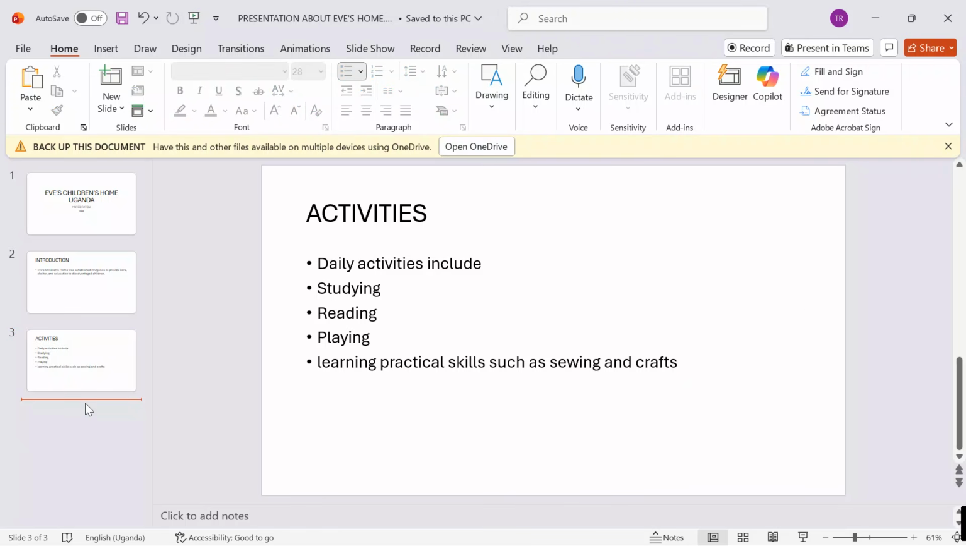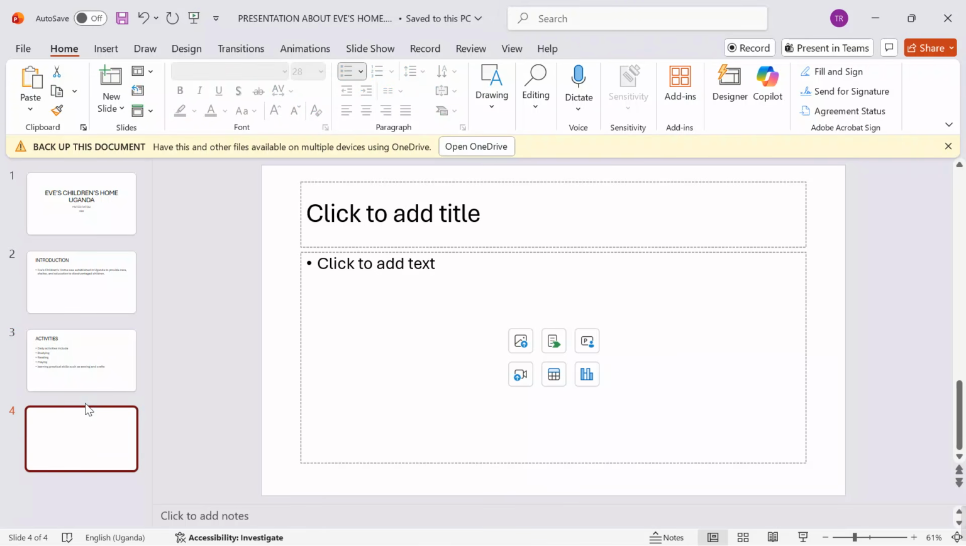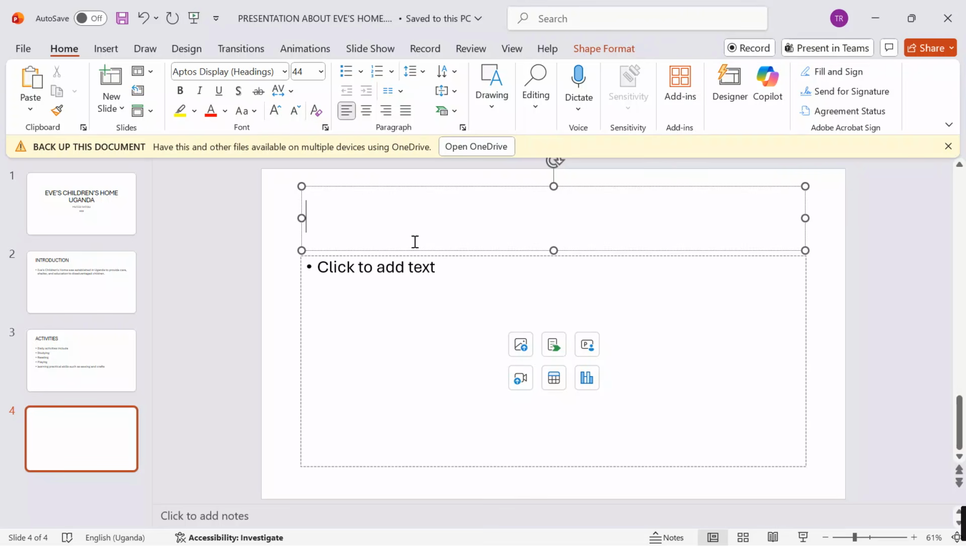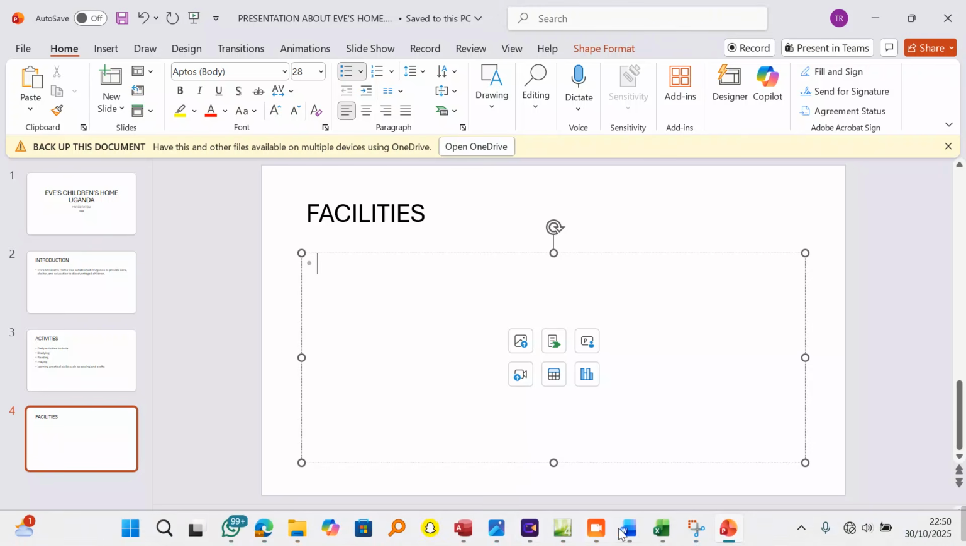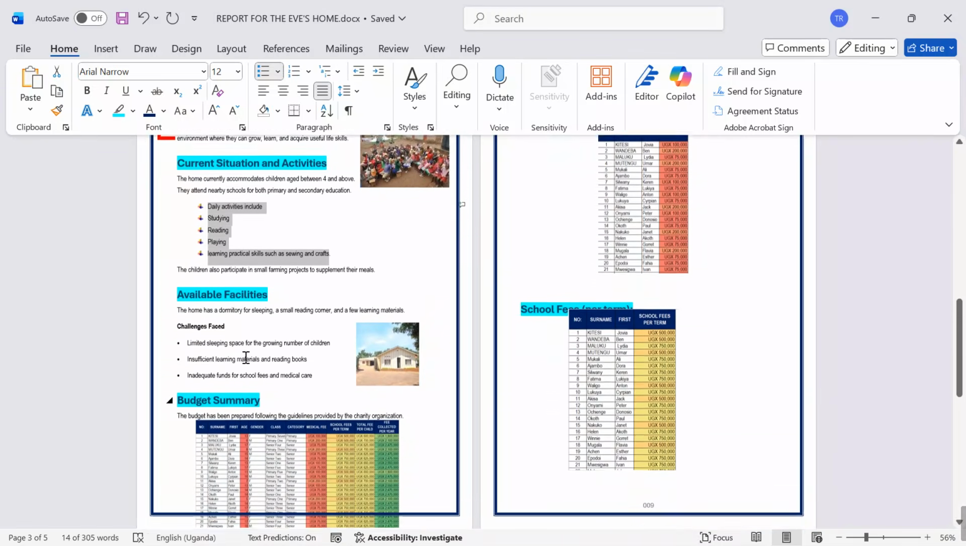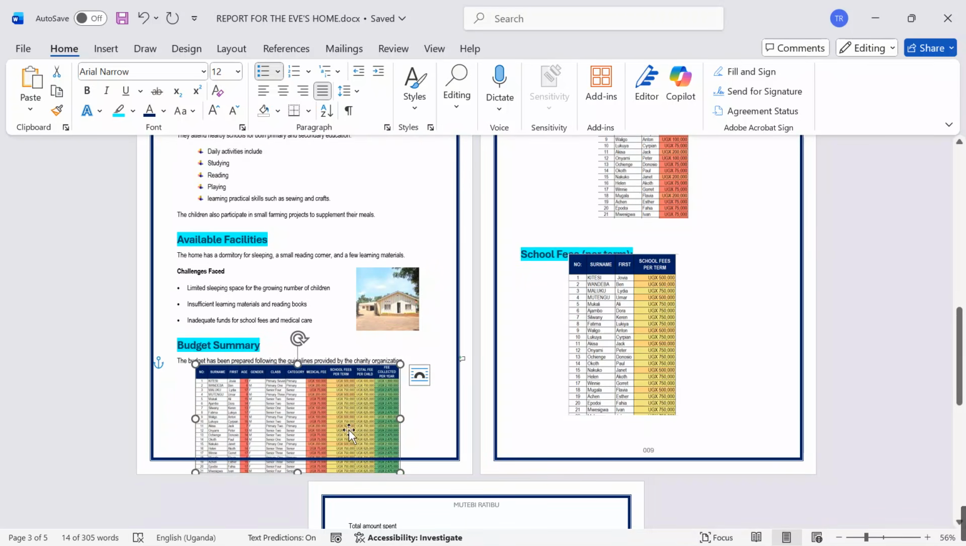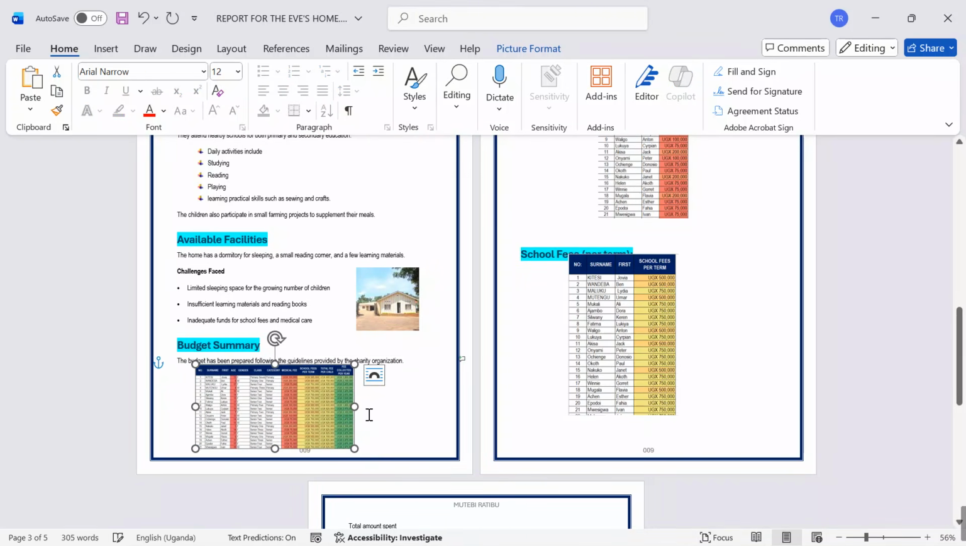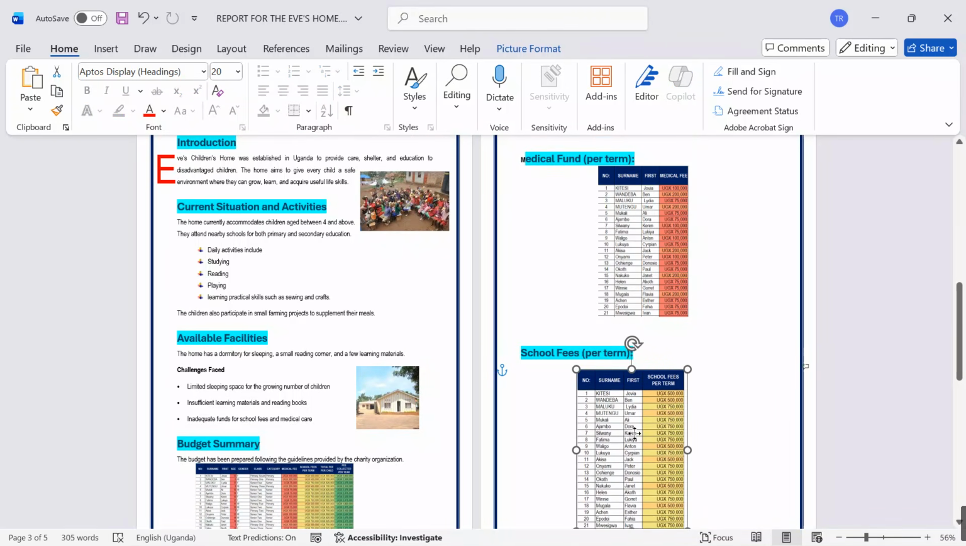One more. What else can we talk about? They want us to talk about facilities. I'll come over here and say facilities. Under facilities, what have we captured on facilities? Oh, this, let me reduce it. Over facilities, do we have something about facilities?